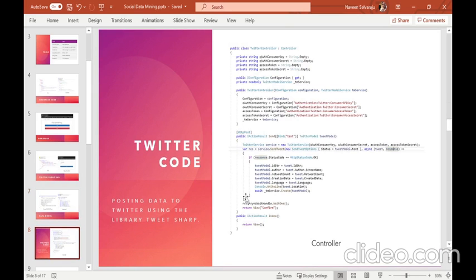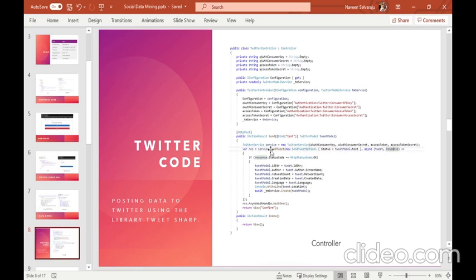So this is my Twitter controller class, that essentially has the logic that sends the actual tweet to my Twitter account. I get all the secret information like API key, secret or access token from the appsettings.json file. Now I'll be using this configuration file to create an instance of the Twitter service class from my TweetSharp package.